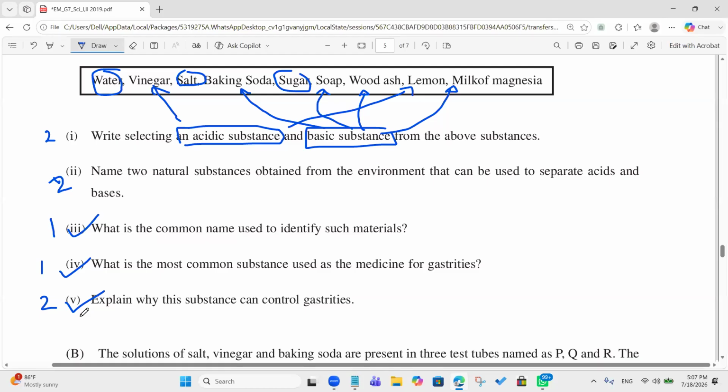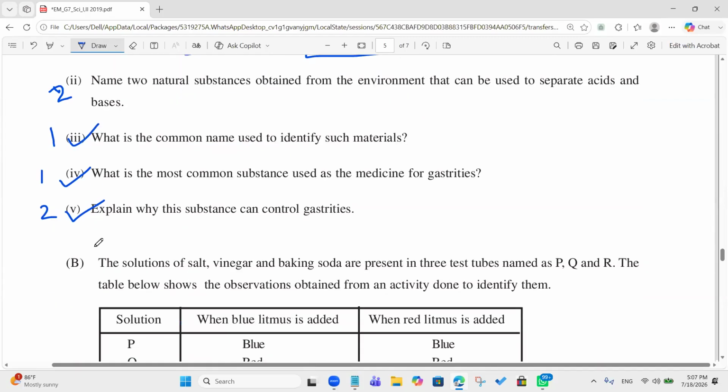Milk of magnesia is a base, so it neutralizes the excess stomach acid. Stomach acid. Okay, good. Stomach contains acids, so it neutralizes. It's a good answer, right? Then that's a reason. Take 2 marks.